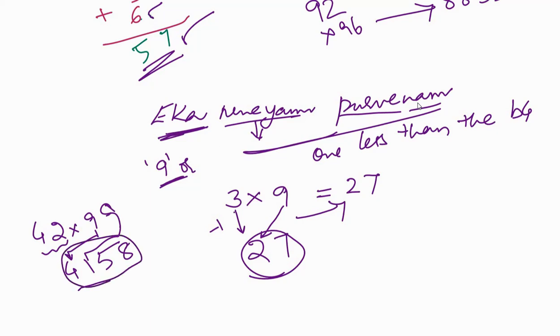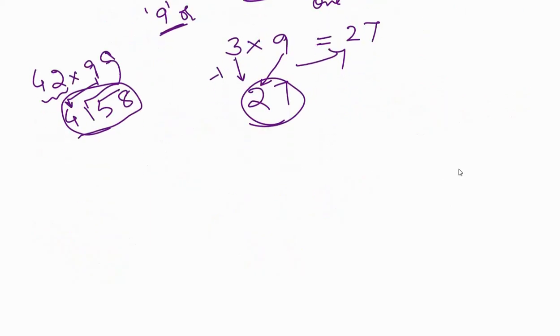You can do it. The only thing is, it is applicable for multiples of 9. If you add one more subsutra to it, then you can go with any number with 9. That I'll tell you in another video. Let me give you one more example. Say 527 into 999. Ekanyunena Purvena, you decrease 1 from this. 527 minus 1 becomes how much? 526.